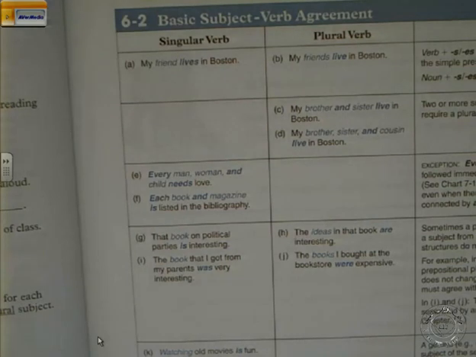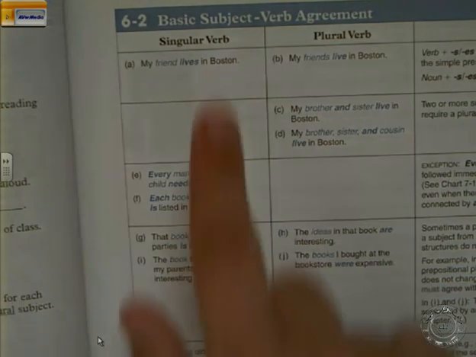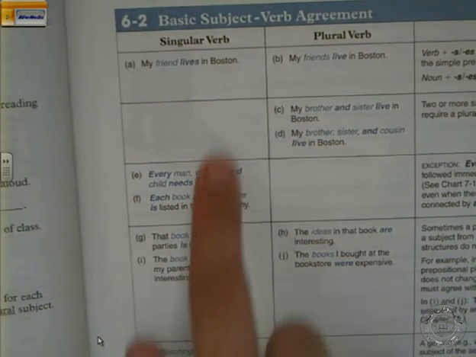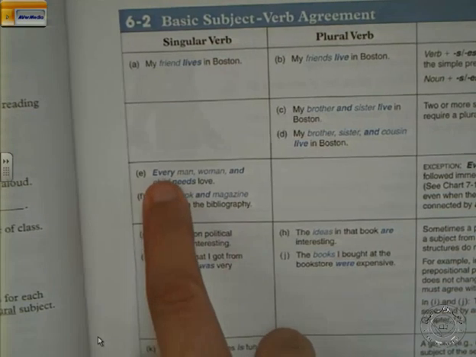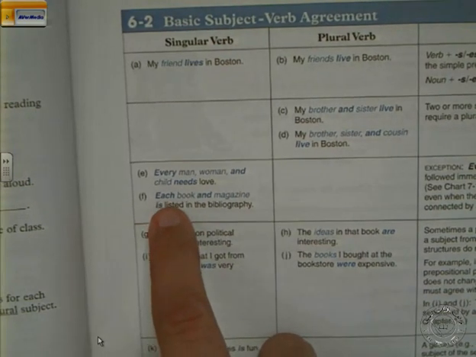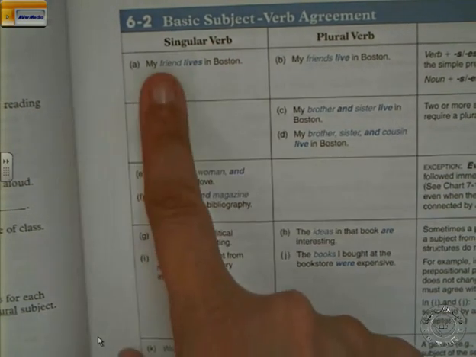Now let's see, every man, woman and child needs love. Each book and magazine is. So the rule here is each and every, when we use them in the singular. So you see the column, they are in the singular column. So every and each use singular.